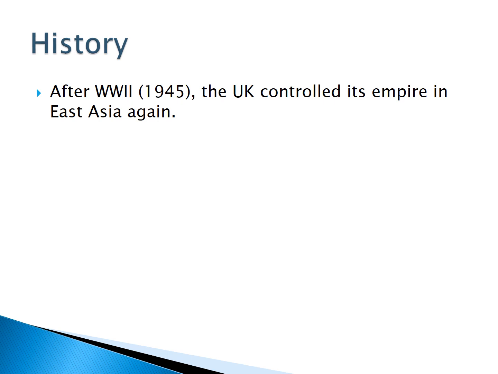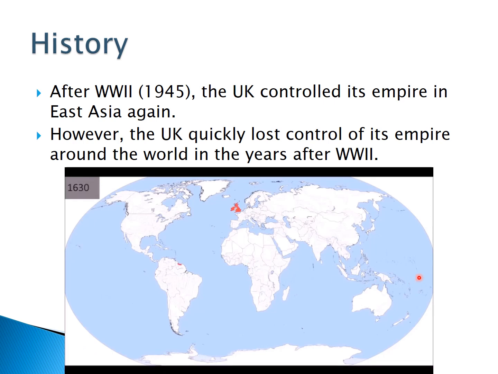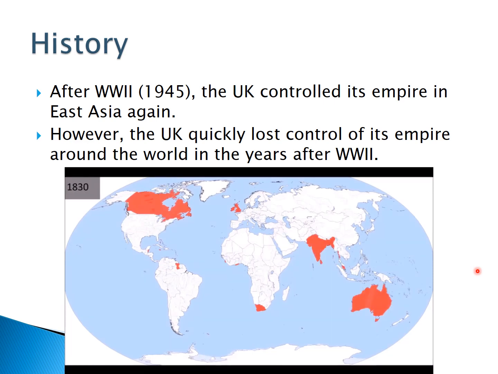After World War II, the UK controlled its empire in East Asia again. However, the UK quickly lost control of its empire around the world in the years after World War II. You can see the UK slowly gets its empire, and then after World War II quickly loses it.